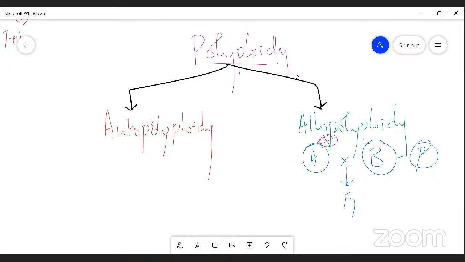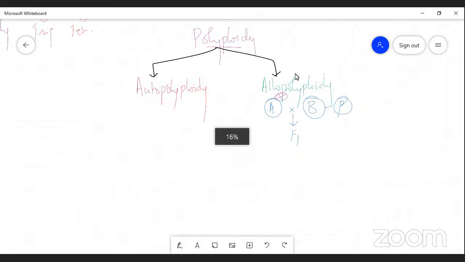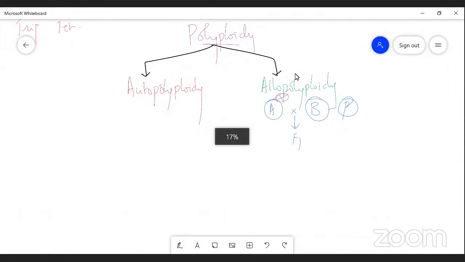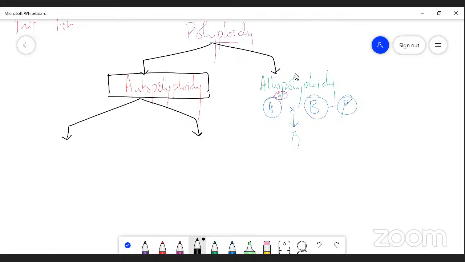It is very easy to understand. We are discussing the types of polyploidy. Yes, my dear students, hoping that you can follow me. This autopolyploidy is further classified into 2 types. The first type is autotriploidy. And the second type is autotetraploidy.